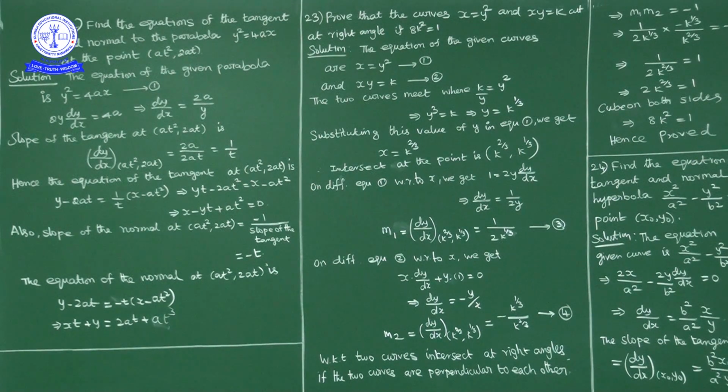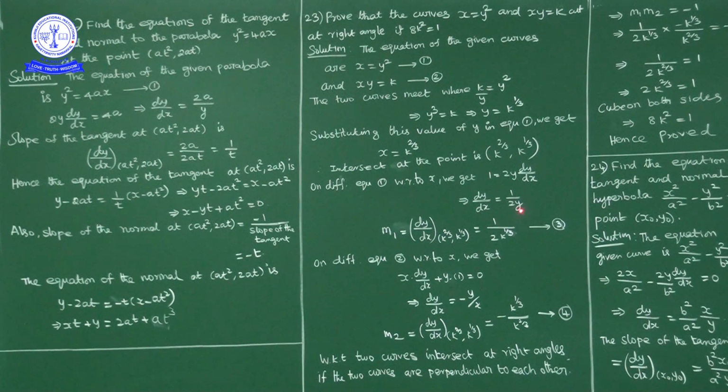Now I will find the slope of the tangent of the first curve at (k power 2 by 3, k power 1 by 3), and the slope of the tangent of the second curve at the same point. For this, differentiate the first equation with respect to x. x differentiation with respect to x is 1, y square differentiation is 2y into dy by dx. So 1 is equal to 2y into dy by dx, so dy by dx is equal to 1 by 2y.